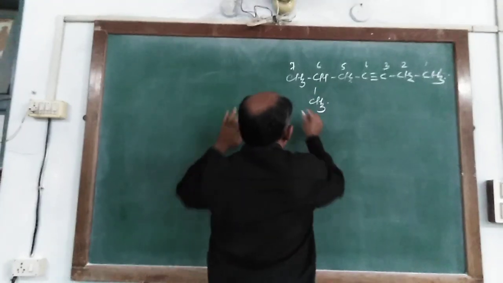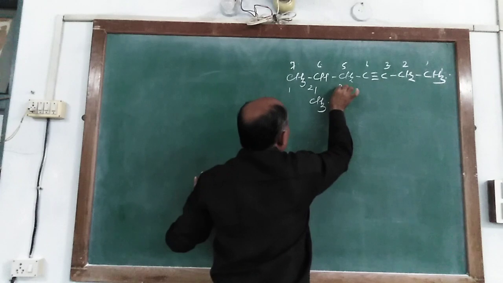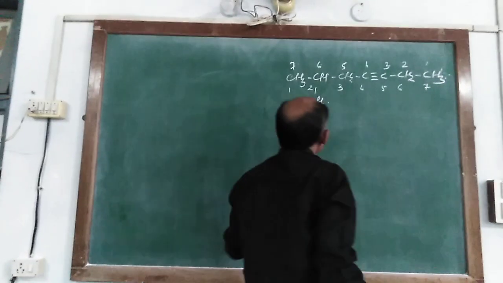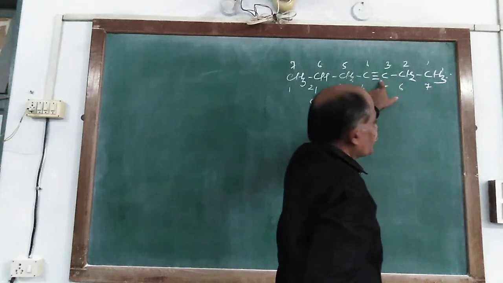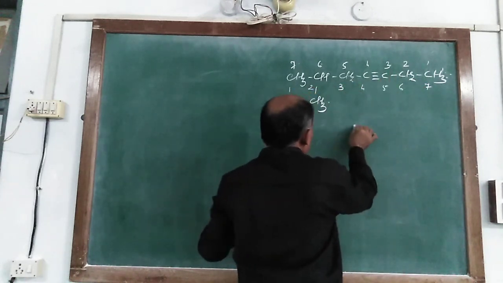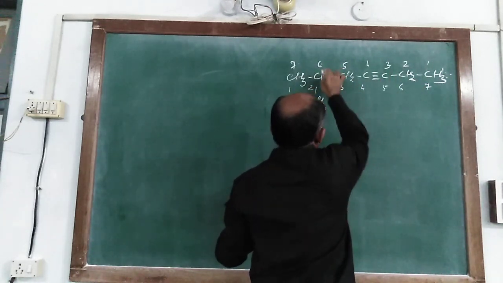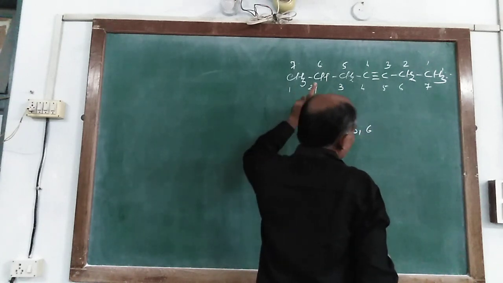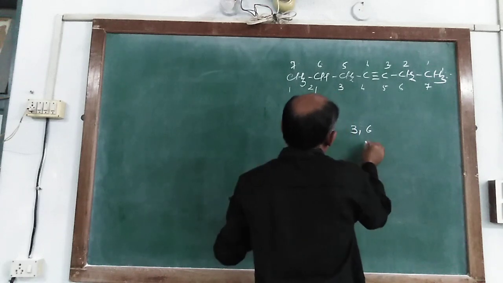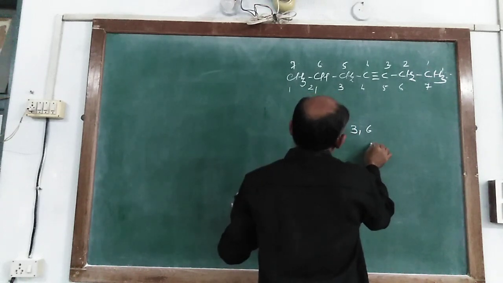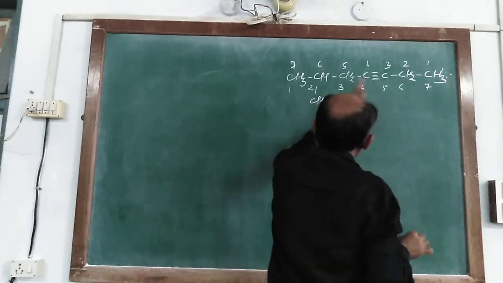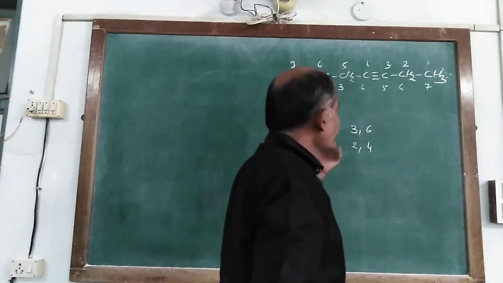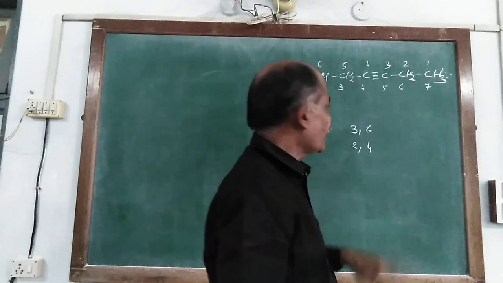And from the left hand side, 1, 2, 3, 4, 5, 6 and 7. From the right hand side, the triple bond has number 3 and the substituent group has number 6. From the left hand side, the substituent group has number 2 and the triple bond has number 4. So numbering is given from which end?